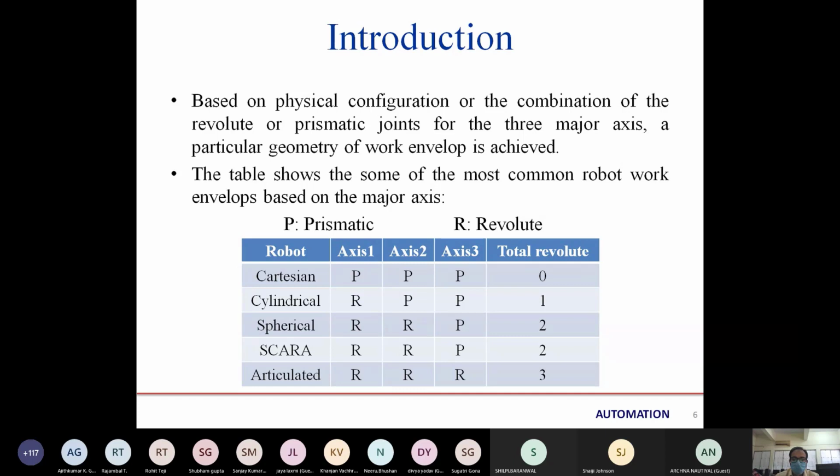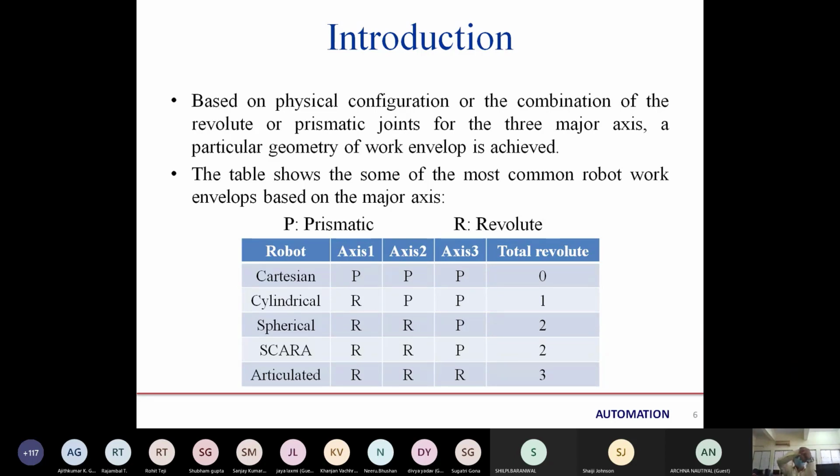Yes, sir. Can a joint be both prismatic and revolute? Is it possible? Yeah, can one joint be both prismatic and revolute? No, sir. One joint cannot give both prismatic and revolute motion, as prismatic is linear.